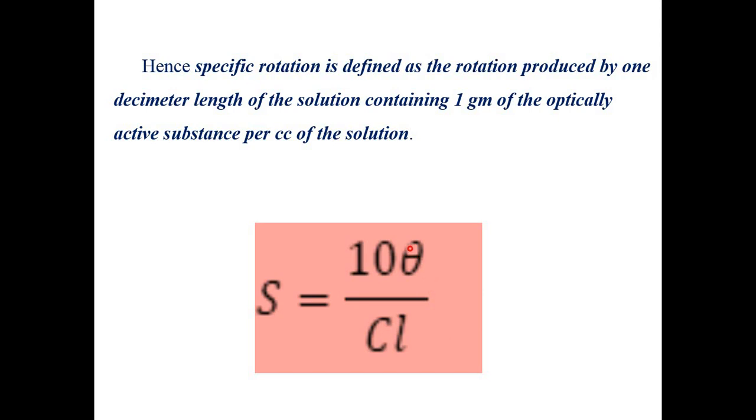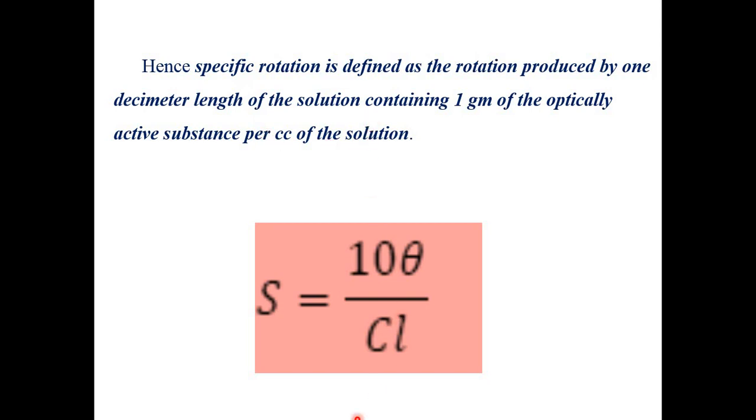Okay. So what is theta? Theta will be the angle change for the tube which is having length as 1 decimeter. Now you people know the meter scale and meter system, so what is the amount of a decimeter, that you know in a very good manner. Okay.